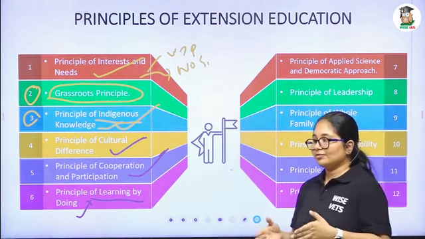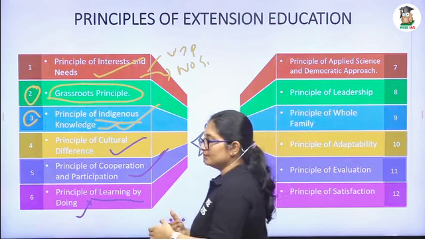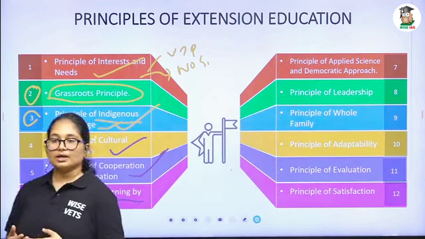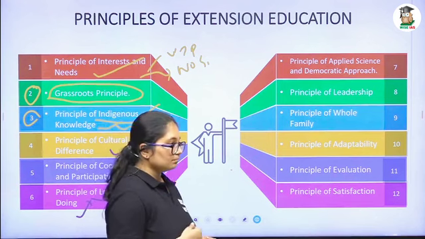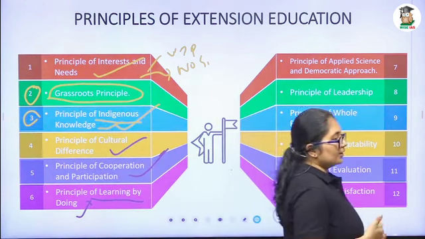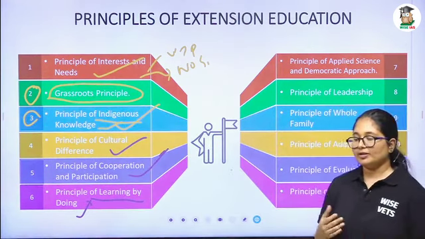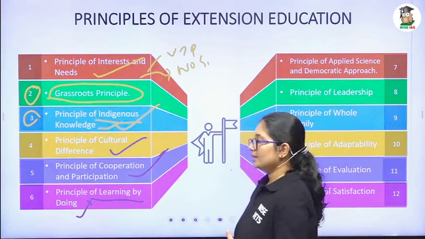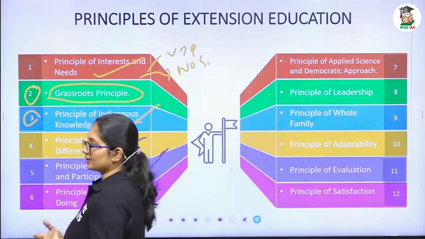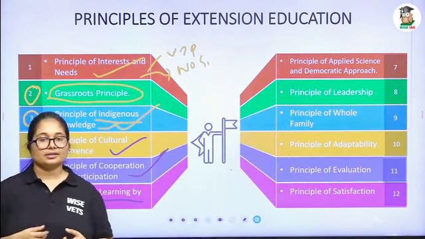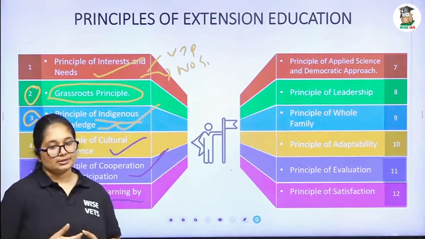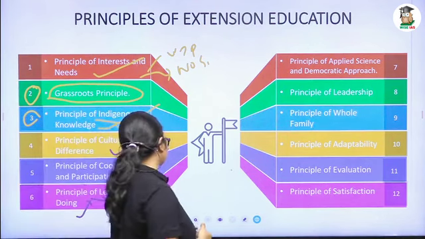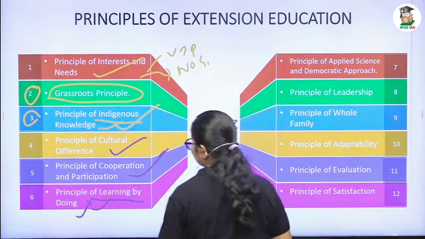So if there are any errors, we can make corrections in real time. They will get hands-on practice, and they will get feedback along with it, and any changes needed in their way of doing, we can correct on real time. That is the importance of the principle of learning by doing.